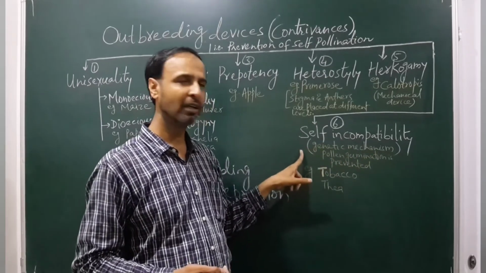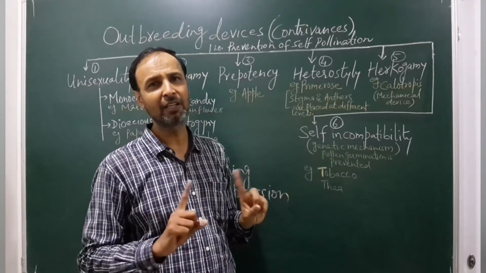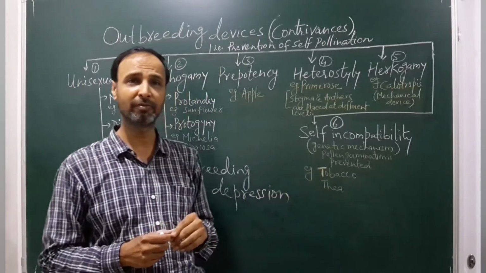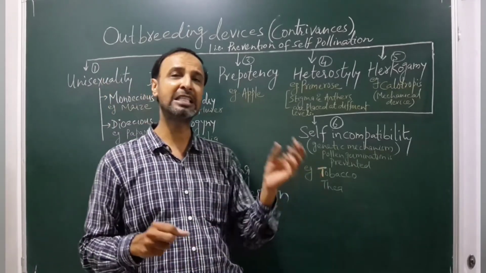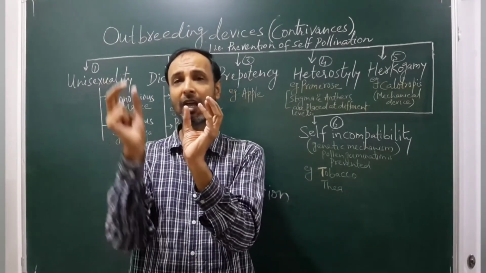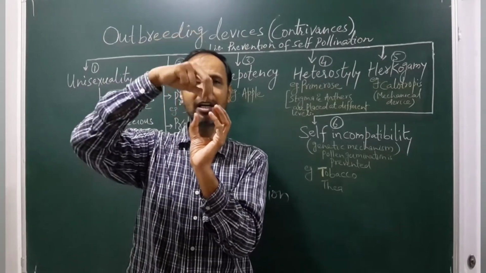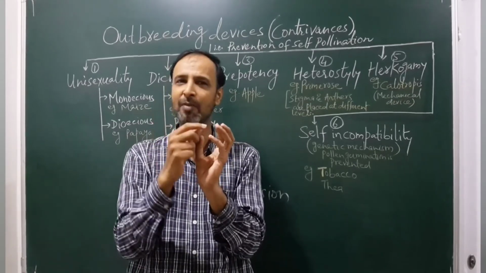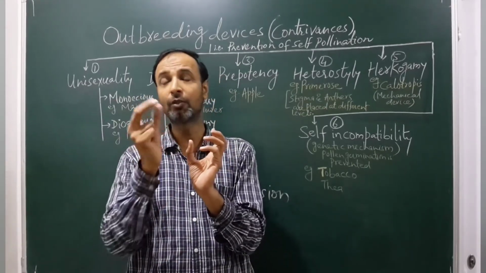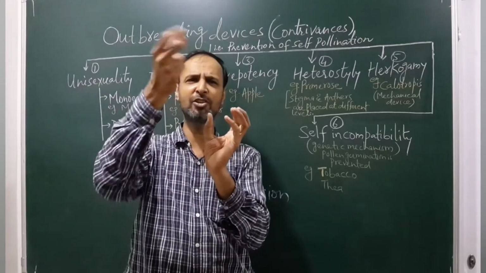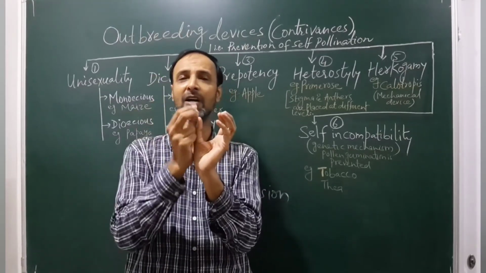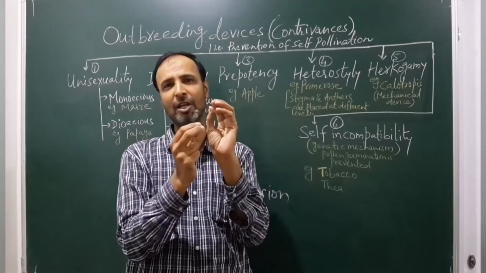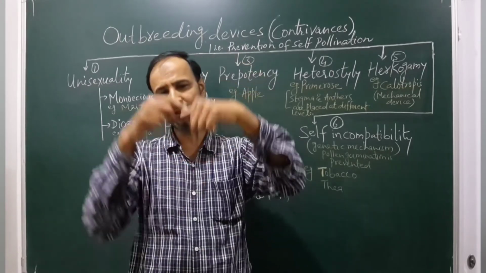In self-incompatibility, this is a genetic mechanism. What will happen here? Pollen germination is prevented if the pollen from the anther of the same flower is deposited on the stigma. There is some mechanism on the stigma which will not allow the pollen to germinate. Normally, when pollen is deposited on the stigma, a reaction takes place and the pollen tube develops, goes through the style, and reaches the ovary.